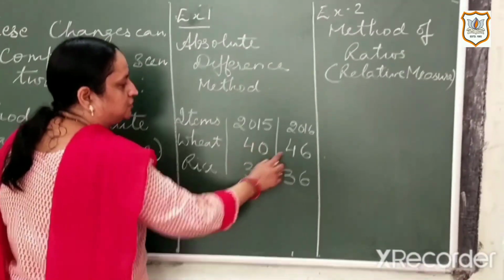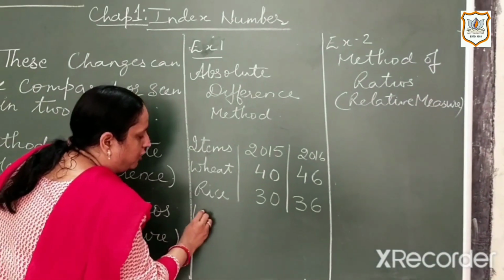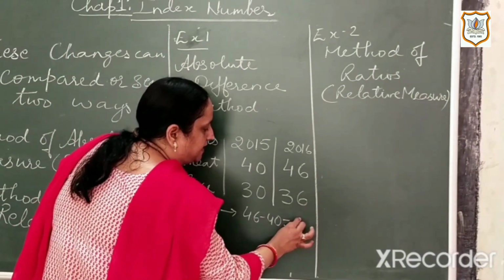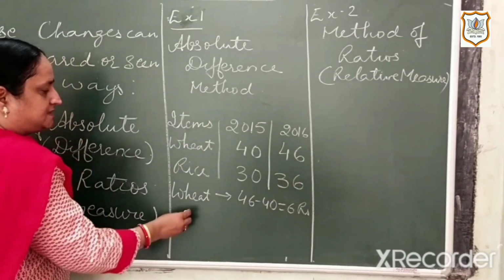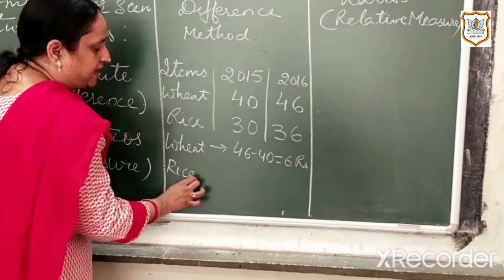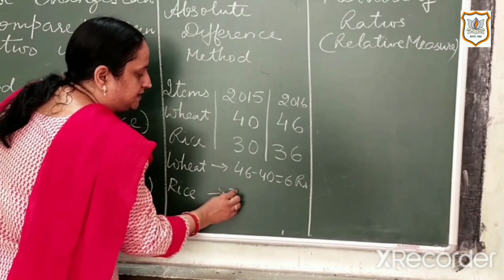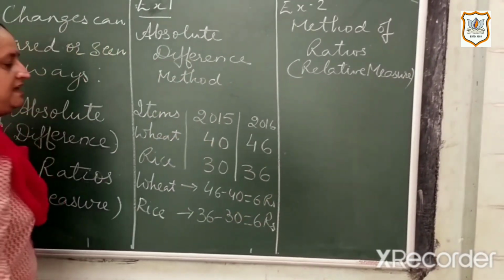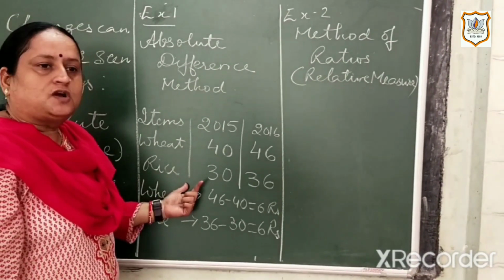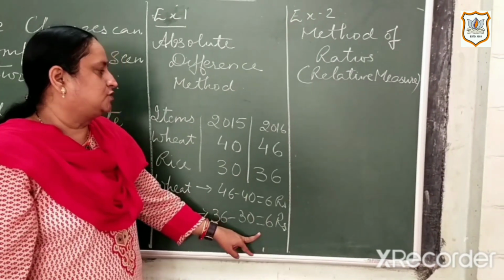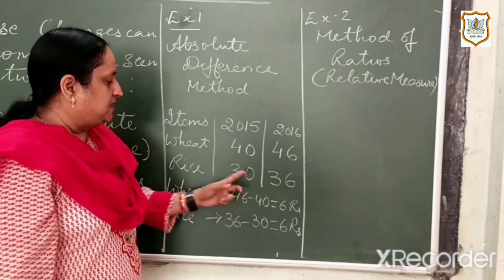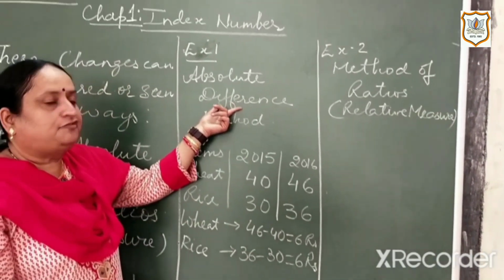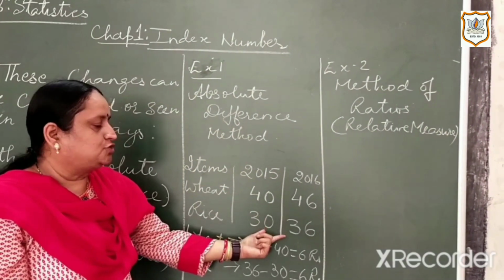If you take the difference of the prices, for wheat we have 46 minus 40, that is 6 rupees. Similarly, for rice, 36 minus 30, that is also 6 rupees. So the prices of these two commodities have increased by 6 rupees in these two years. This is called the difference method, that is, we are subtracting the two prices.